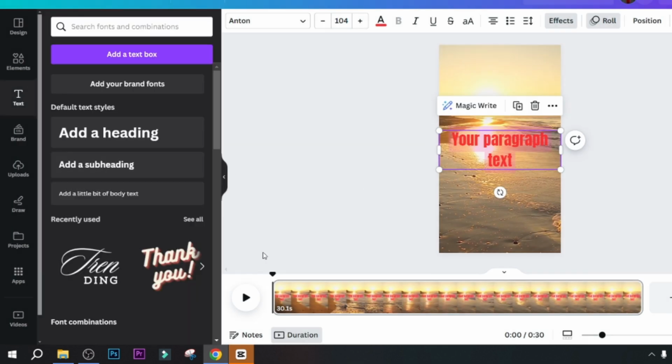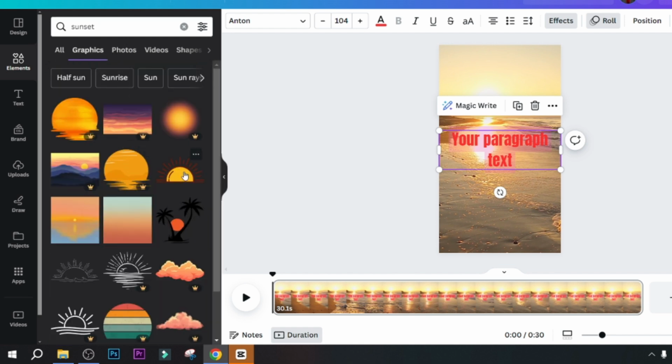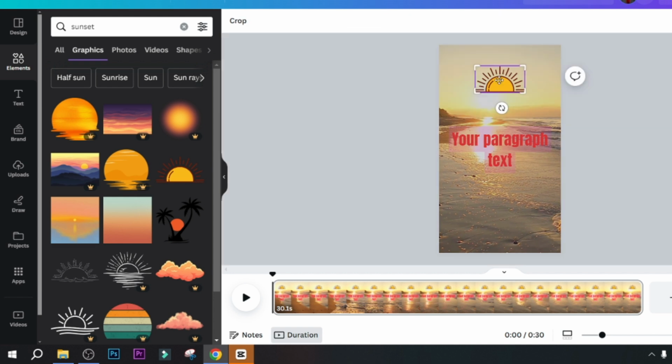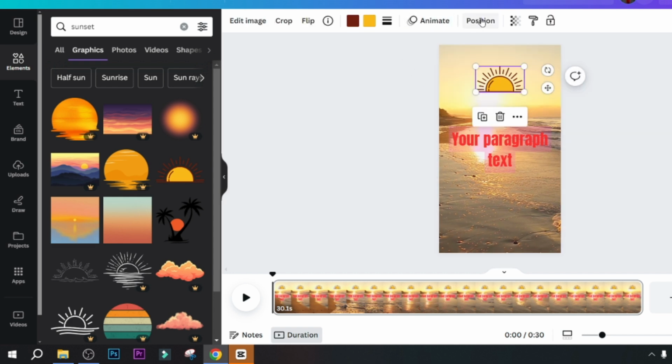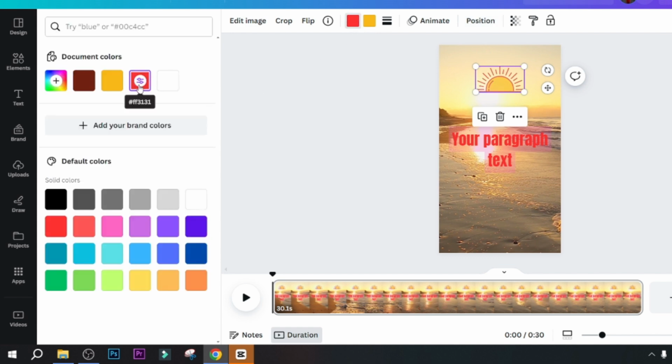Now, let's change the timing for when our 2 sets of text appear in our video. We don't want both Part 1 and Part 2 to display at the same time. To manage this, right-click on Part 1 and select Show Timing. This will bring up a timeline view at the bottom, allowing you to adjust when each part of the text appears. For a 6-second video, it's a good idea to have Part 1 displayed for most of the video's duration, and then have Part 2 appear for a shorter period.